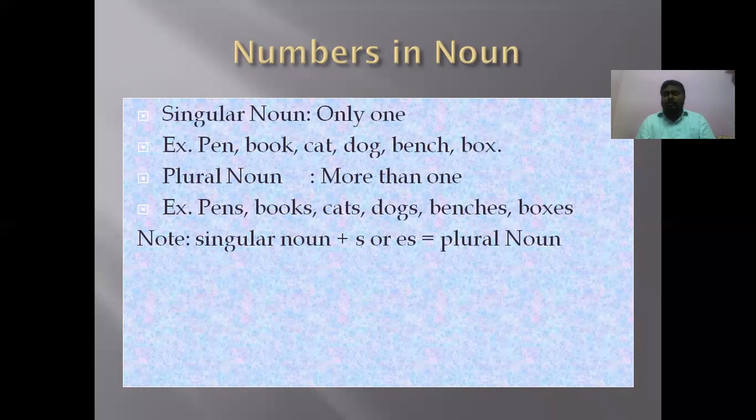There are some irregular nouns. For irregular nouns, it's not possible to get the plural just by adding s or es. For example, take wife. What is the plural for it? Generally, in our mind, by adding s or es we get plural, so immediately we will say wifes. It's wrong. There is no word called wifes in the English language.